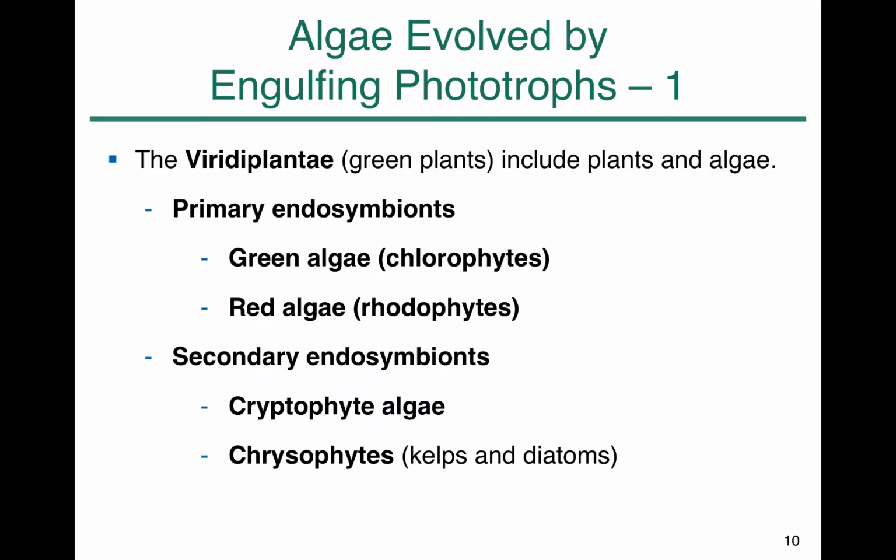Viridiplantae include plants and algae. Both plants and algae acquired phototrophic microorganisms and were able to do photoautotrophy, depending on how the chloroplast is internalized and how it stays inside the cells. The Viridiplantae are separated into two major groups. One is primary endosymbionts, and the second is secondary endosymbionts. Primary endosymbionts include green algae and red algae. Secondary endosymbionts include cryptophyte algae and chrysophytes, which are kelp and diatoms.